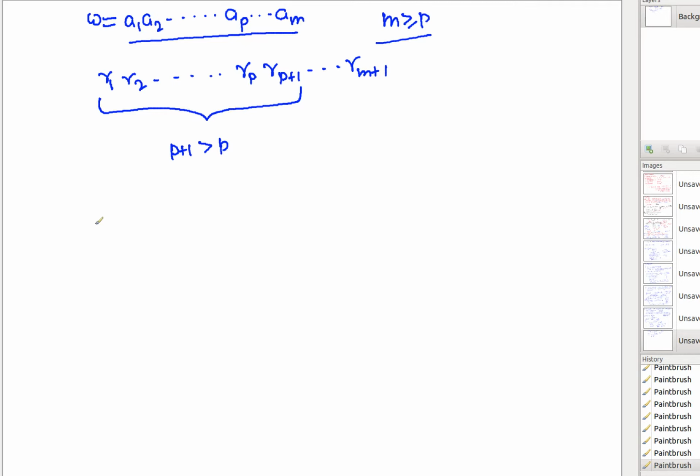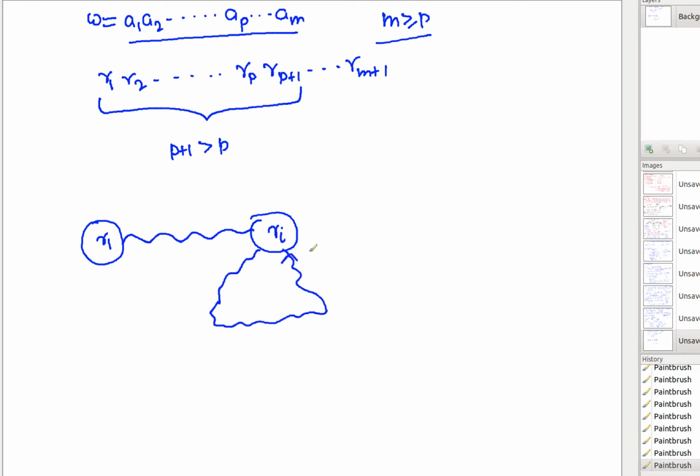So if I have to really draw the diagram, you have R1. Now when you are processing it, you will reach Ri, and this Ri will be within the first P plus 1. Ri takes you back to this Ri for Rj, that further takes you to Rp plus 1, which further takes you to Rm plus 1.